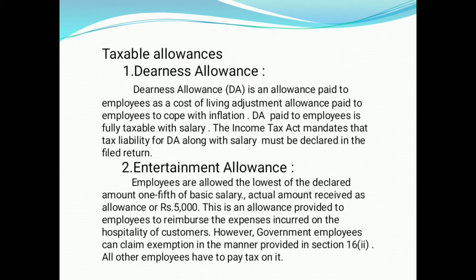Entertainment allowance. Employees are allowed the lowest of the declared amount, one-fifth of basic salary, actual amount received as allowance, or rupees 5,000. This is an allowance provided to employees to reimburse the expenses incurred on the hospitality of customers. However, government employees can claim exemption in the manner provided in section 16(ii). All other employees have to pay tax on it.